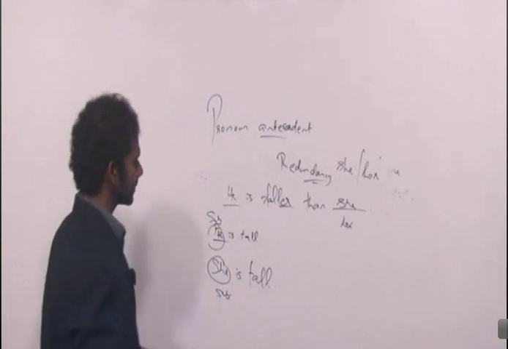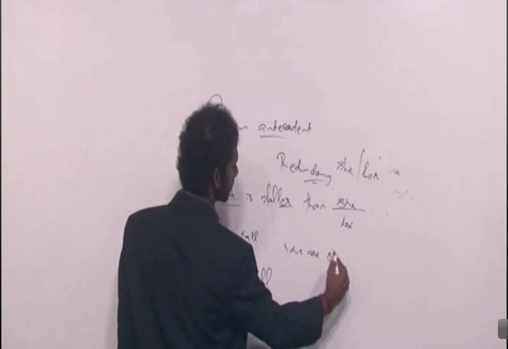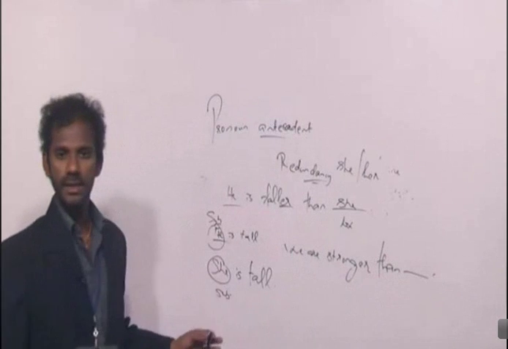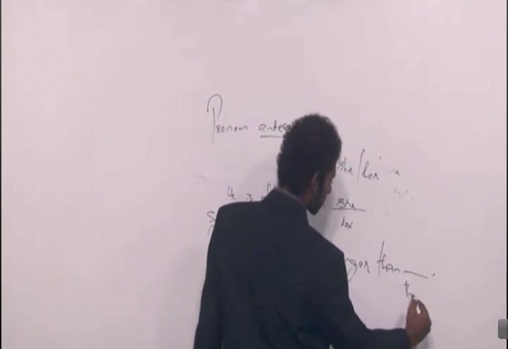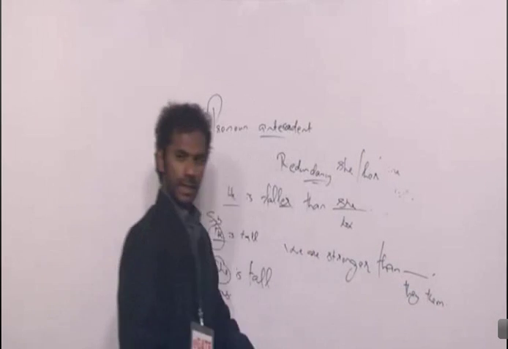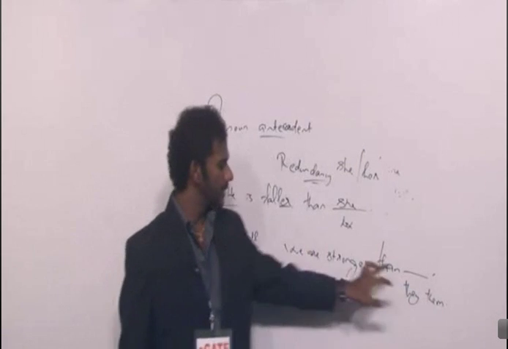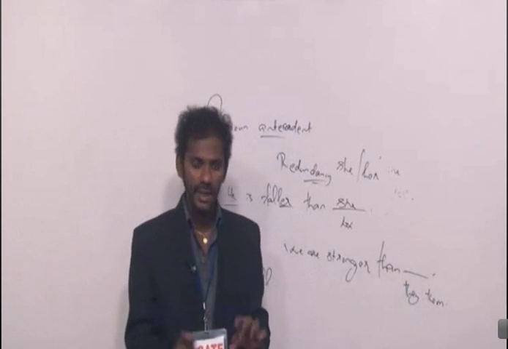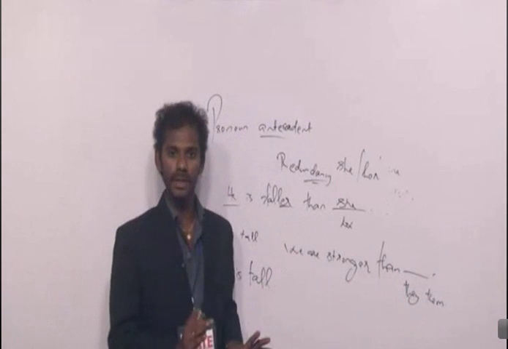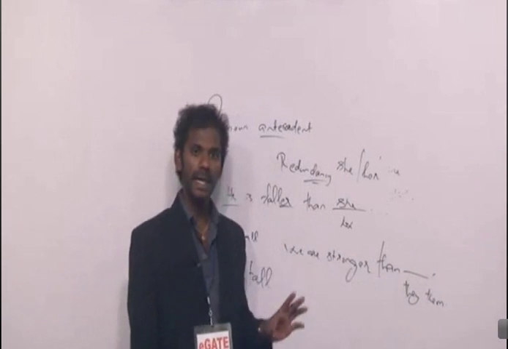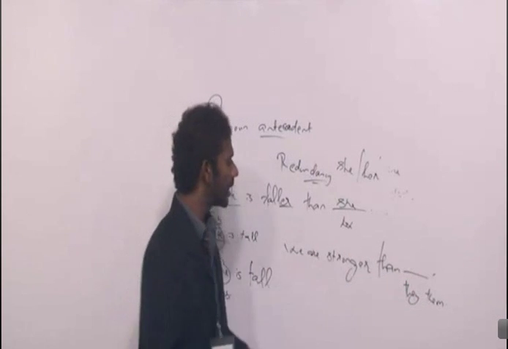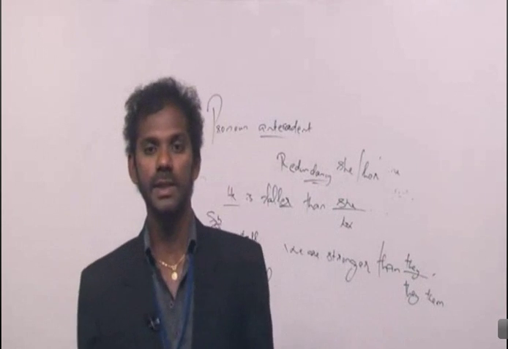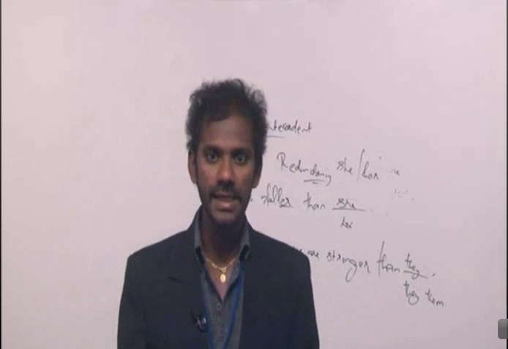Clear? Similarly, we are stronger than dash. We are stronger than dash. They, them. We is a subject here. This blank is also acting as a subject here because it says we are strong, they are also strong. But comparatively, we are stronger. That is the only meaning. Clear? So we and this blank are acting as subjects here. So it should be we are stronger than they, and not we are stronger than them. Clear? This is what modern grammarians go for, right? And that's what we are concerned about, in fact.